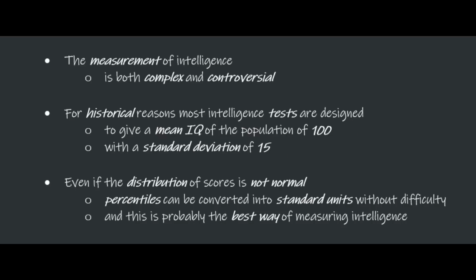Disorders of intelligence. The measurement of intelligence is both complex and controversial. For historical reasons, most intelligence tests are designed to give a mean IQ of the population of 100 with a standard deviation of 15. Even if the distribution of scores is not normal, percentiles can be converted into standard units without difficulty, and this is probably the best way of measuring intelligence.